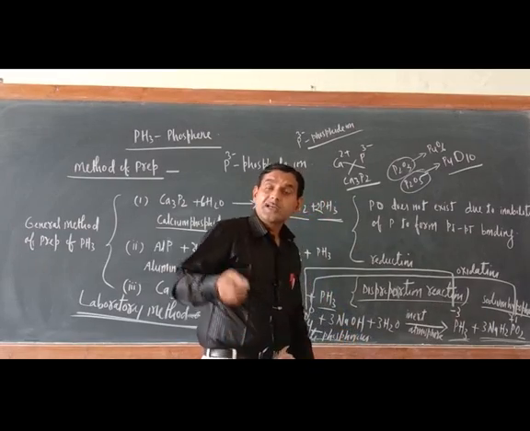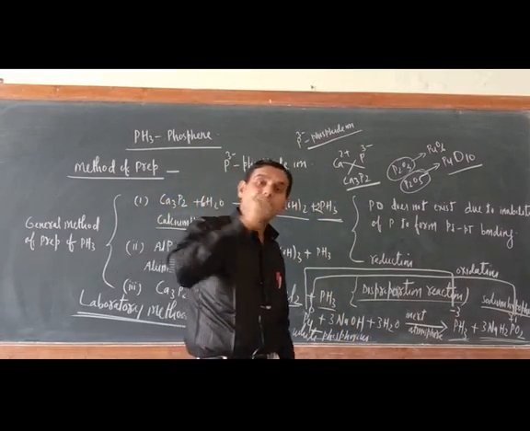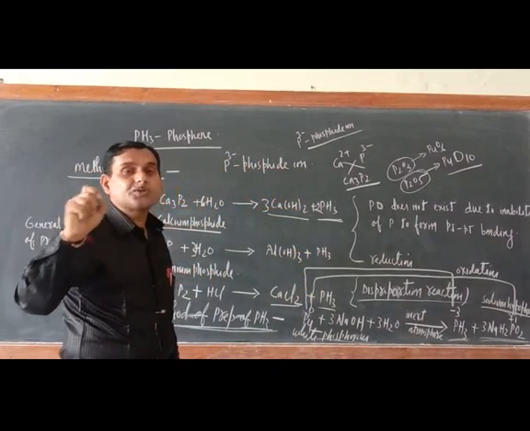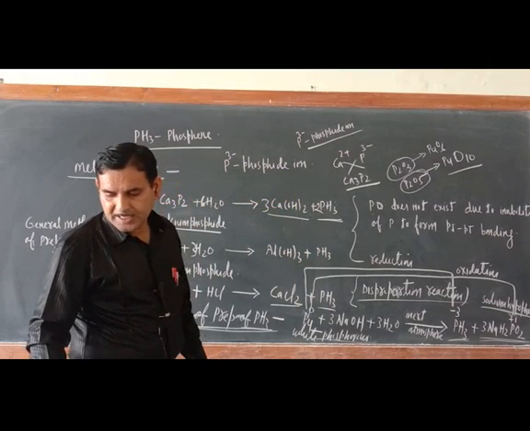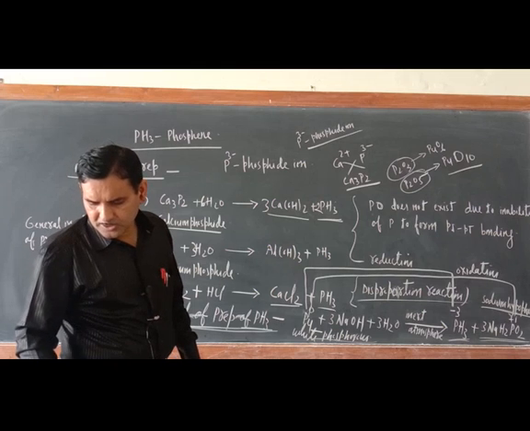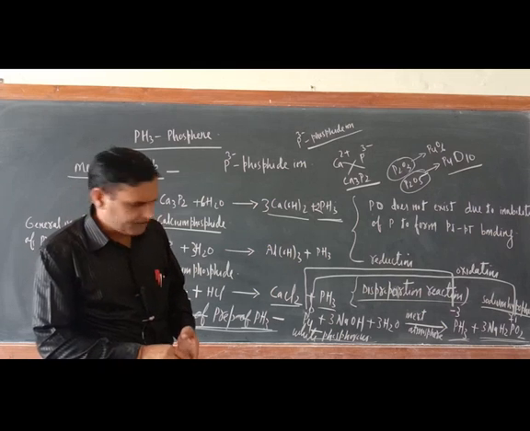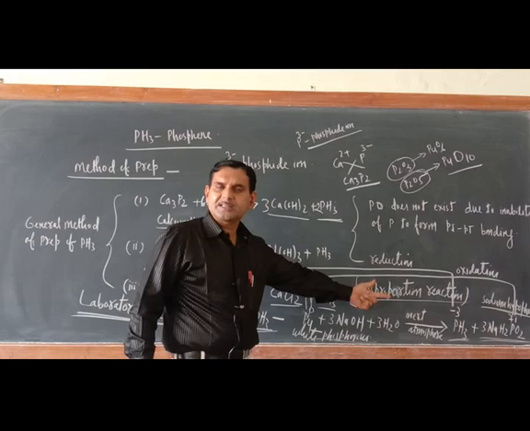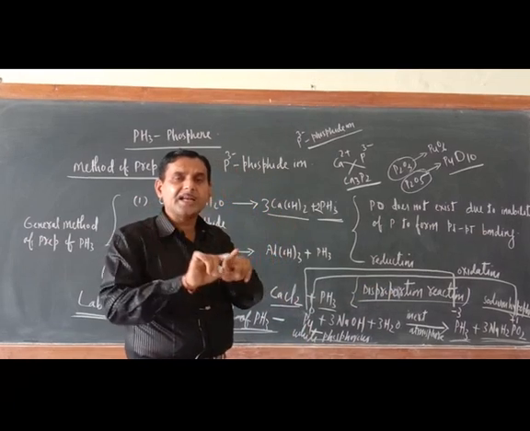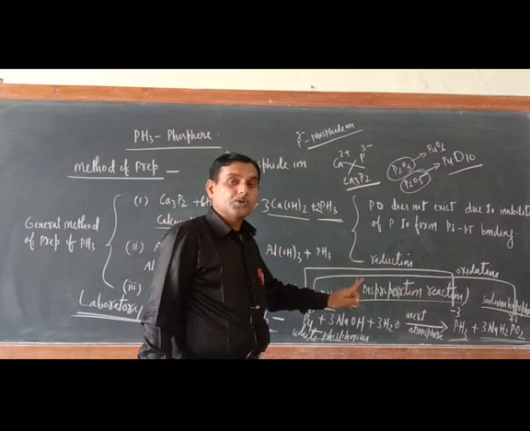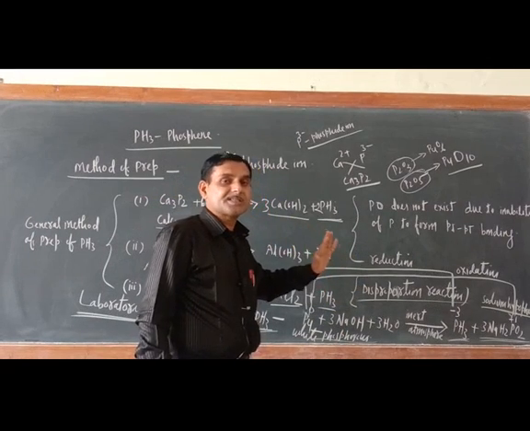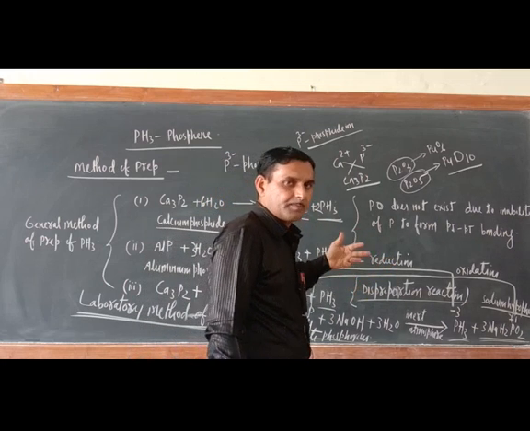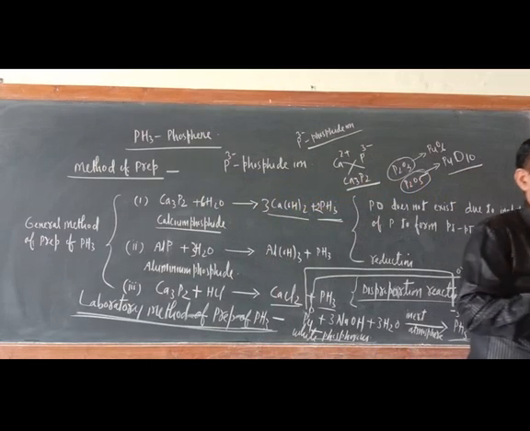Why is it impure? In addition to the PH3, during the course of this reaction, a small amount of P2H4 is also formed. Not only this one, some amount of phosphorus vapor, white phosphorus vapor, is also present along with the product, and these are highly inflammable. So for the preparation of pure PH3 something more is required. Let us continue with the laboratory method only. Now some more important information.